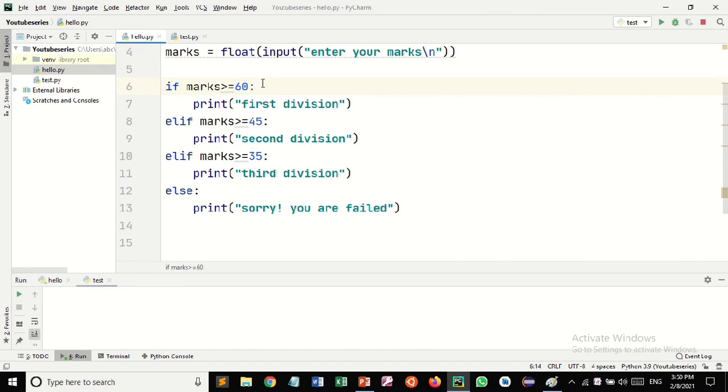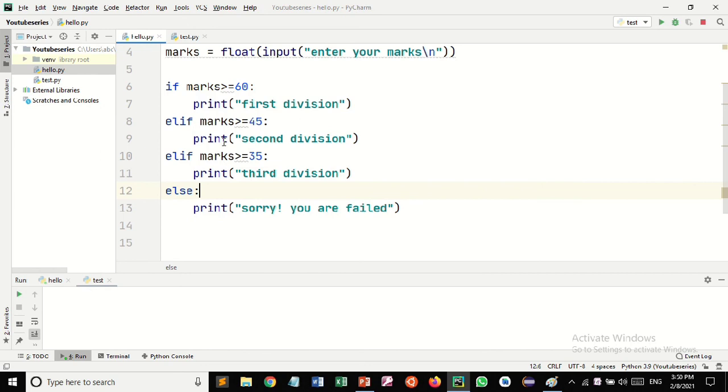If marks are greater than or equal to 60, it will print first division. If marks are greater than or equal to 45, it will print second division. If marks are greater than or equal to 35, it will print third division. Otherwise it will print sorry, you have failed.